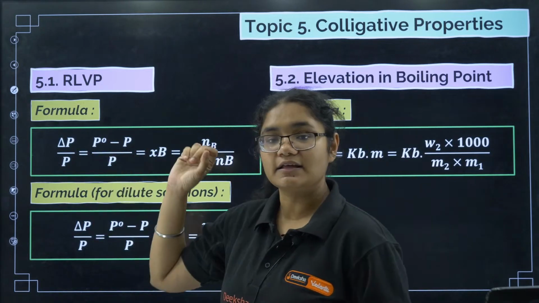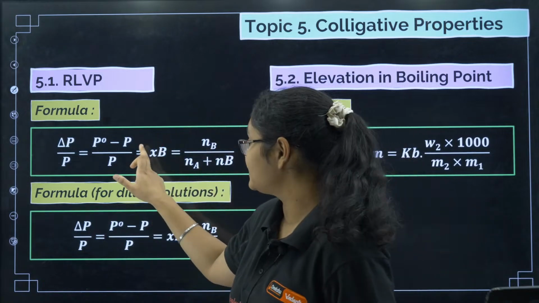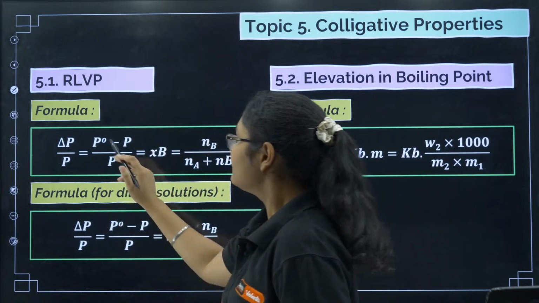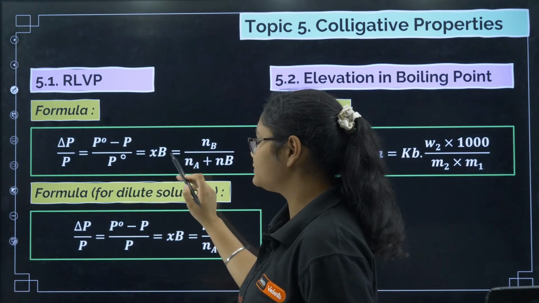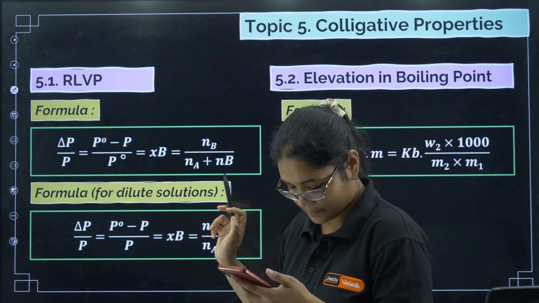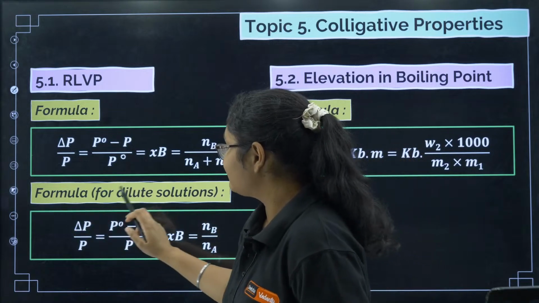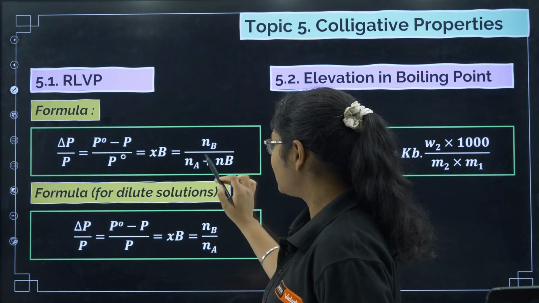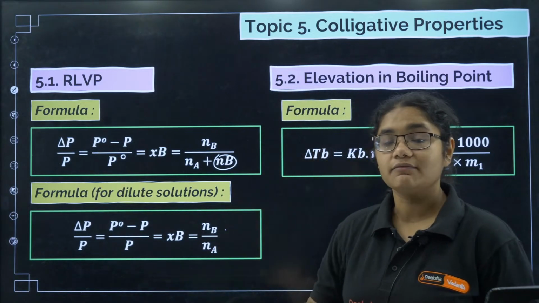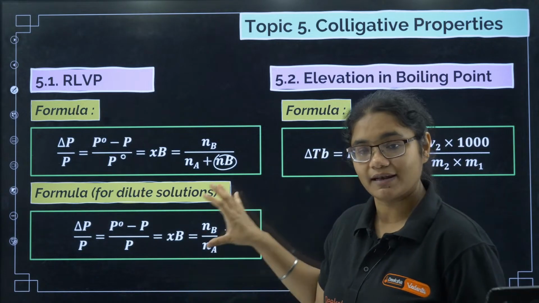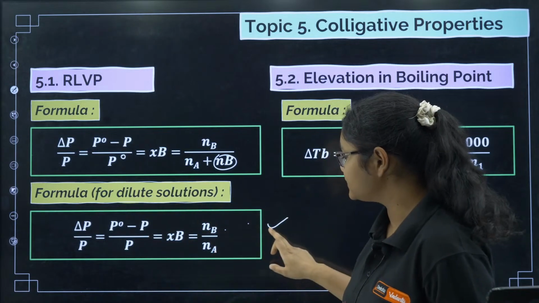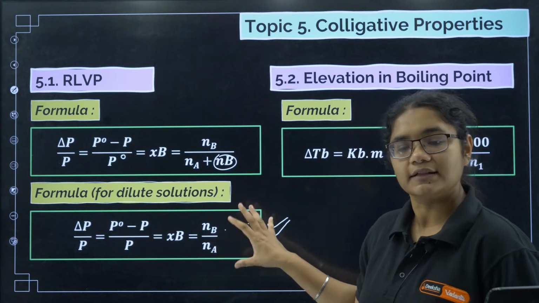Now P naught is the vapor pressure of the pure solvent and P is the vapor pressure of the solution. (P naught minus P) divided by P naught is equal to XB, where XB is the mole fraction of the solute, that is equal to NB by (NA plus NB). Now the formula for dilute solutions. In dilute solutions, you can ignore NB in the denominator and we will have NB by NA. Remember, whenever we have questions from relative lowering of vapor pressure, you have to use this formula only.